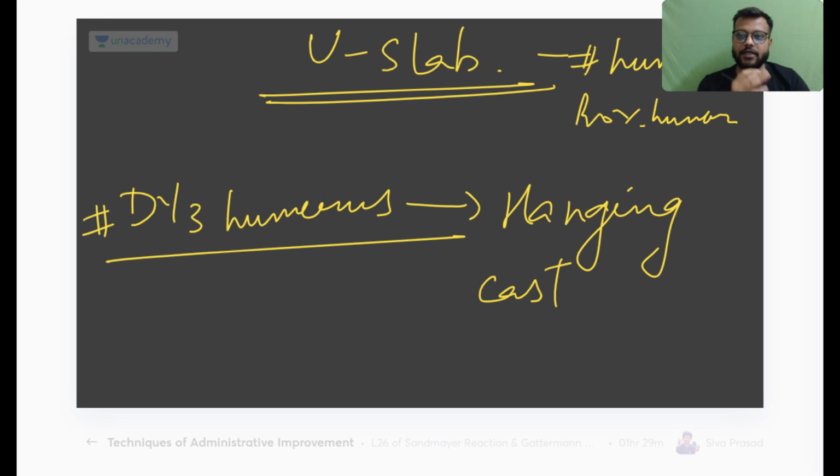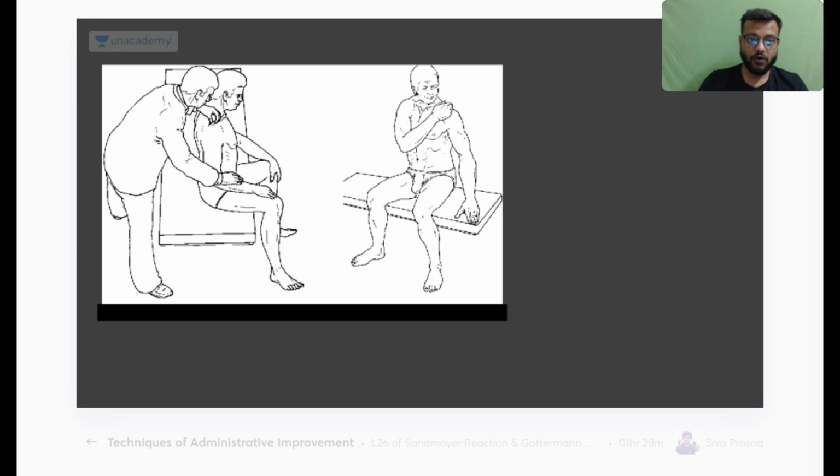Why? Because in the starting 7 to 10 days swelling बहुत ज़्यादा होती है, and there are high chances of compartment syndrome etc. Okay, so आप पहले से ही cast कर दोगे, so there will be very high chances of compartment syndrome due to the swelling. That's why for the first 7 to 10 days you keep any type of fracture in a slab, then you convert it into the cast. Okay, remember this.